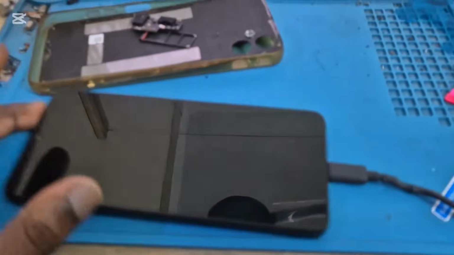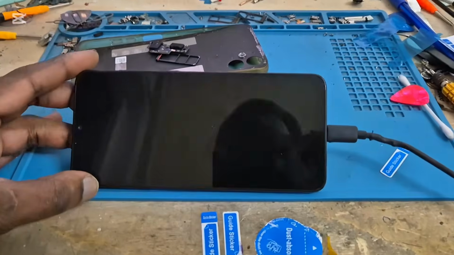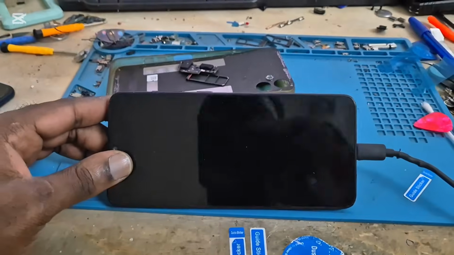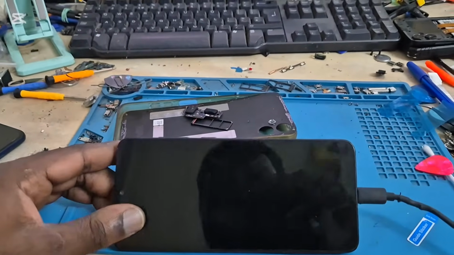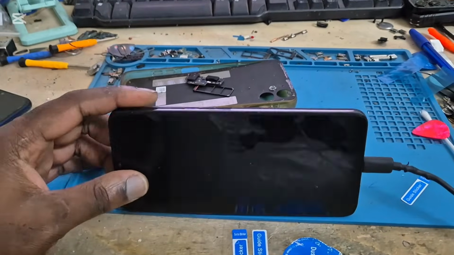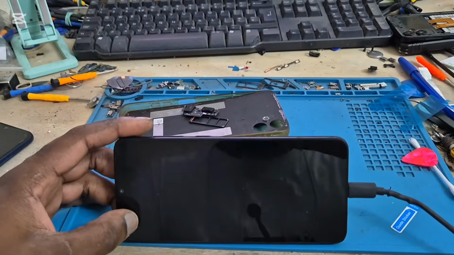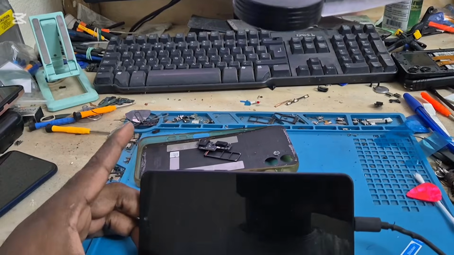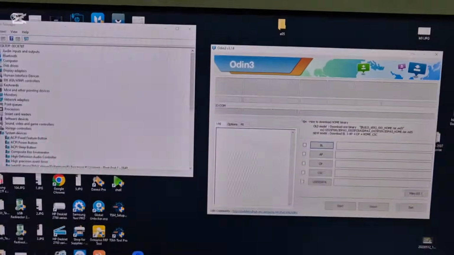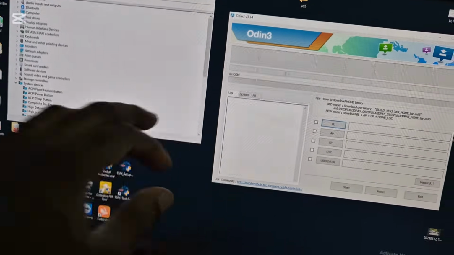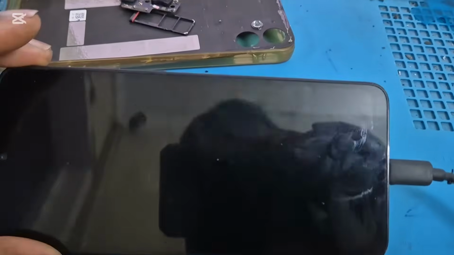Sometimes it's a bit hard to get it into download mode because the screen is black. So what we're going to be doing, we're going to try a technique. At the moment I do have my tripod here, but I will have to restart the phone and hold the volume down and the power button while plugging in the charger to get this in download mode. When it shows up in download mode, you will see the shaded area here light blue. So I'm going to try and put this in download mode now.